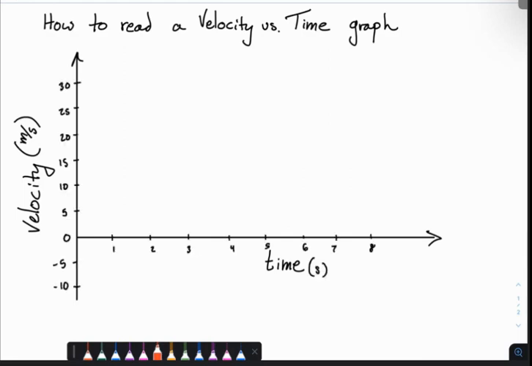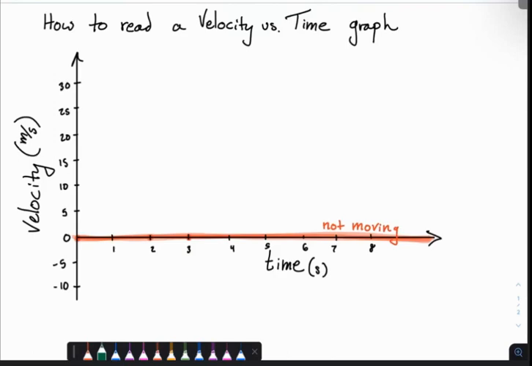So the first thing I want you to think about is if something was not moving, then my velocity is 0. So let's say at the beginning, at time of 0 seconds, it's not moving. So that would be a velocity of 0 here. And then at like 2 seconds, it's still not moving. At 3 seconds, it's still not moving. And so what I'm going to end up with is a horizontal line on the time axis or on the x-axis, depending on how you want to think about it. And that is when it's not moving.